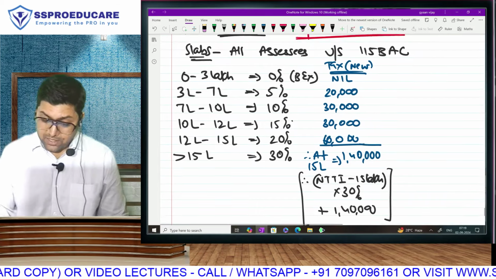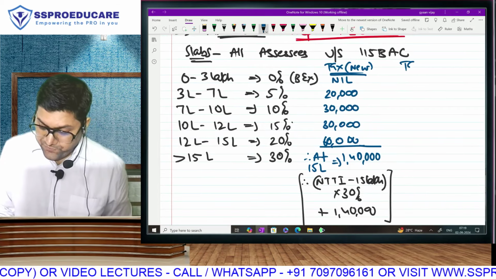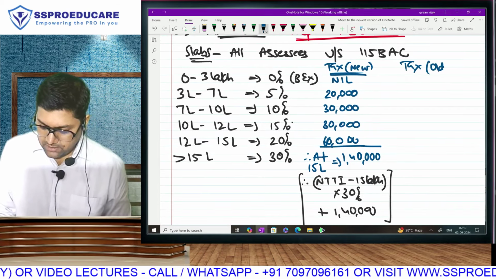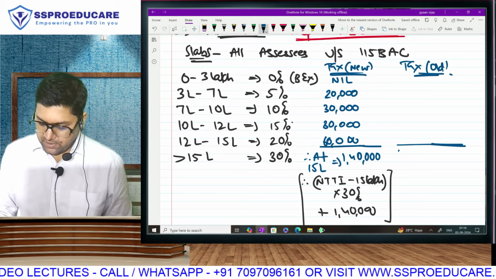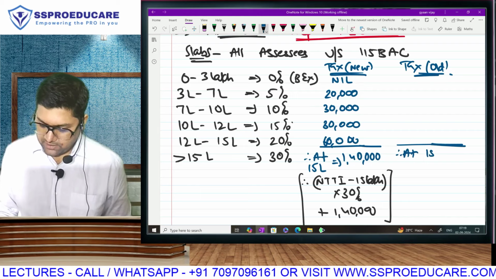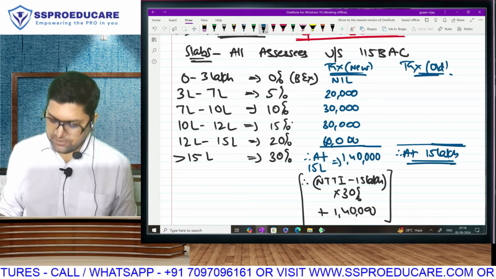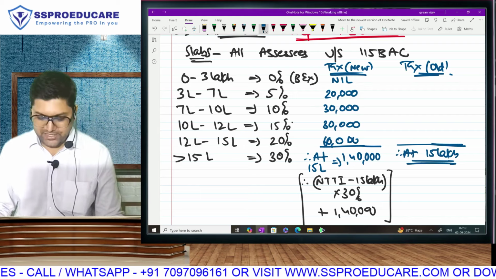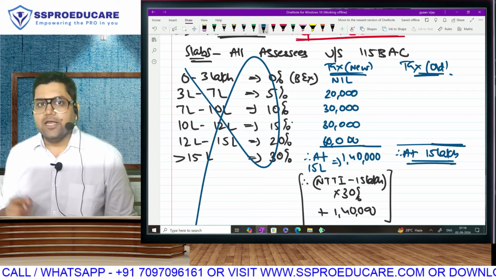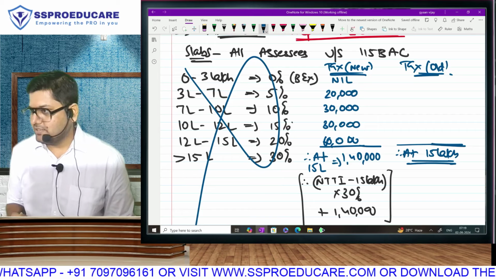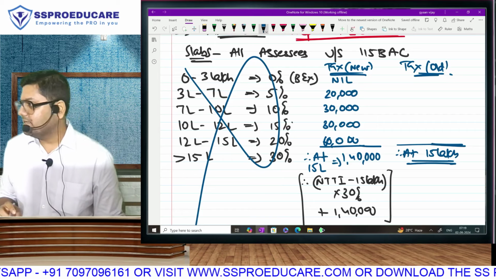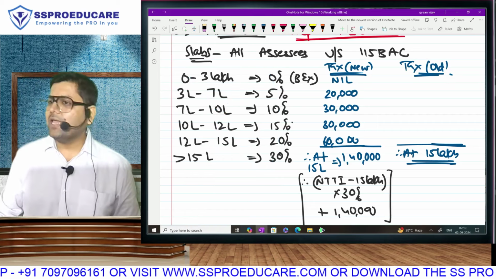Now we are doing comparison. If we had the same 15 lakh as per old regime, what is the tax in the old regime? Obviously, it won't be these slabs. It will be the slabs of the old regime, and for comparison, take the highest slabs. That means take the first category where we get the highest tax. How do you calculate?